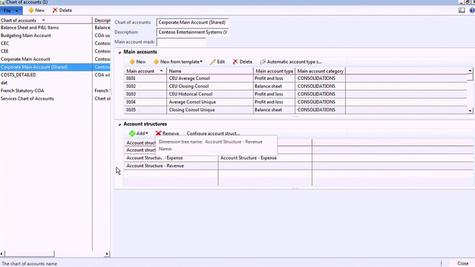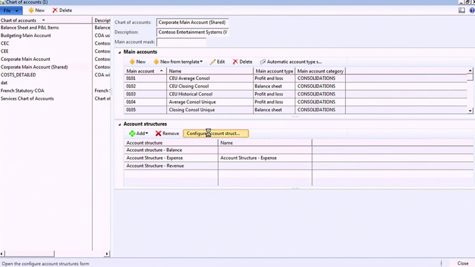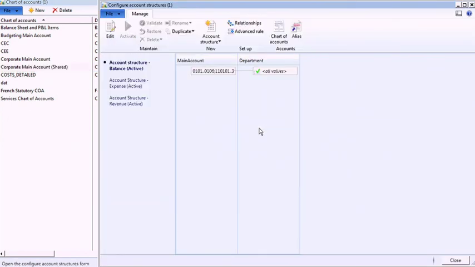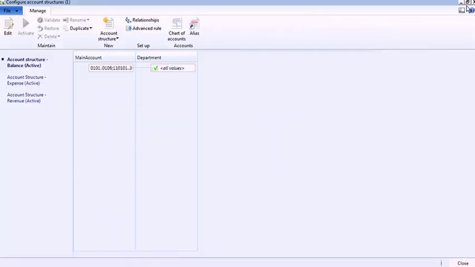In this case, I have 3 different account structures in use for this chart of accounts. One specifically related to balance sheet accounts, one for expense accounts, and one for revenue accounts. And if I need to make changes to this information, I'll go into the Configure Account Structure form, where I can see more information related to the financial dimensions that are in use for each of these account structures.